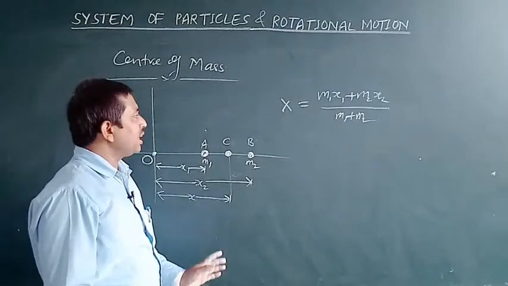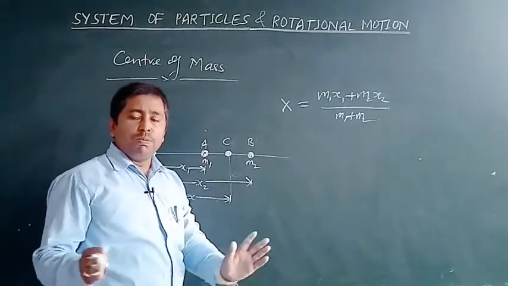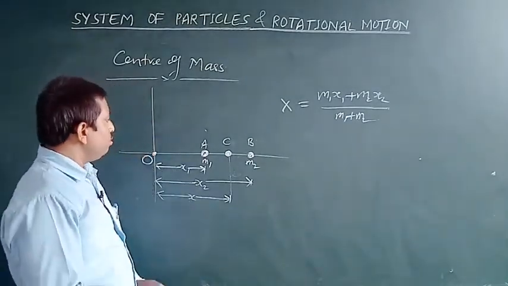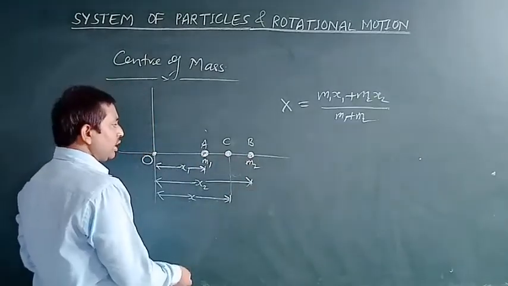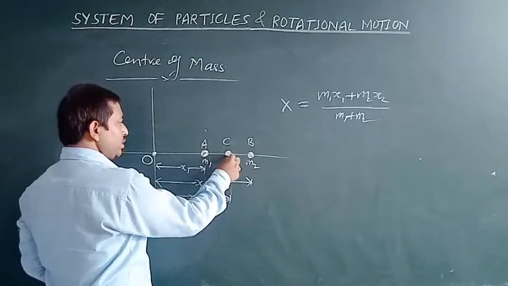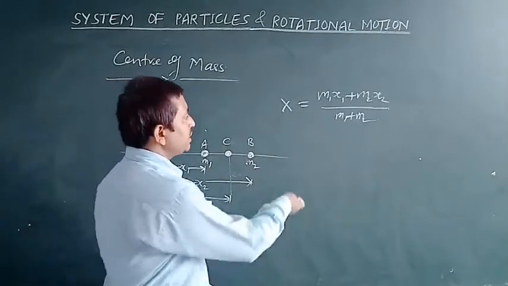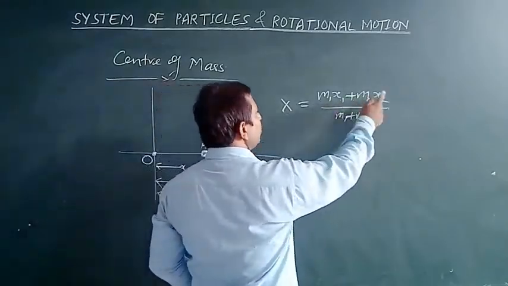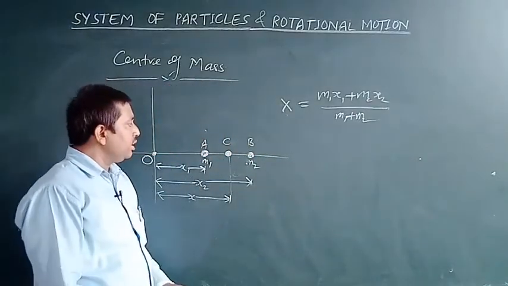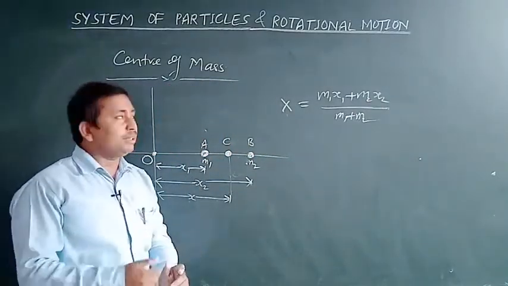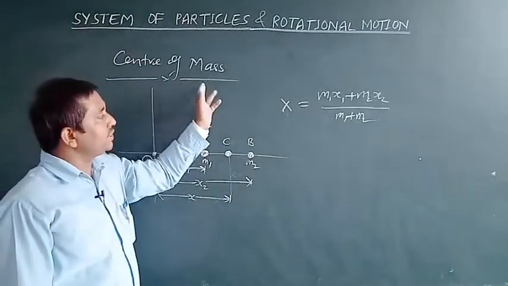This comes from the concept of moment. The moment of this particle plus the moment of this particle is always equal to the moment of both particles with respect to this point. It means (m1 plus m2) times x is equal to m1 x1 plus m2 x2. So this is the concept which gives us the center of mass.